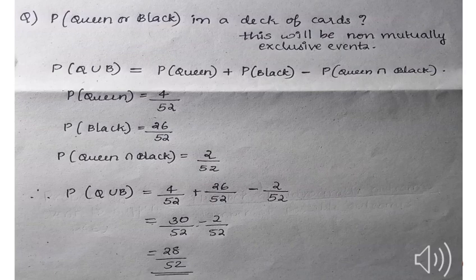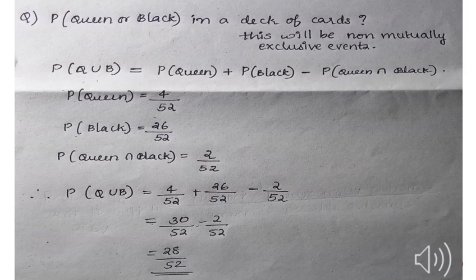So calculating this, we use the formula of non-mutually exclusive events. As you all know, the cards of queen there are 4 and black cards are 26. So we should first add the probability of queen and the probability of black, and the probability of queen in the section B. That is, there are 2 queen black cards.